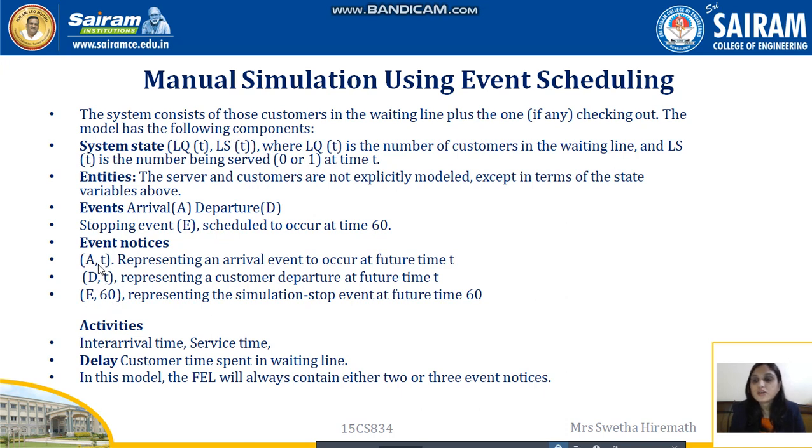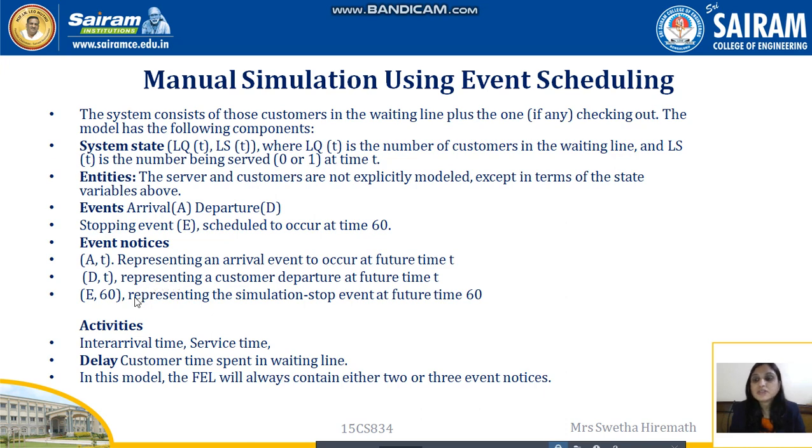What A,t means is an arrival event: if some customer arrives at that particular time t, it will be noted as A, with that value noted as t. D,t means the departure of the customer once it has been served, at some particular time t.